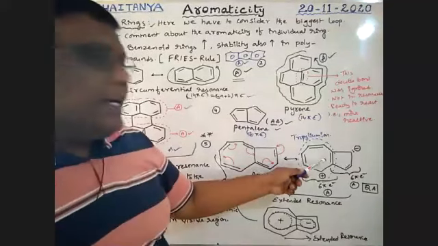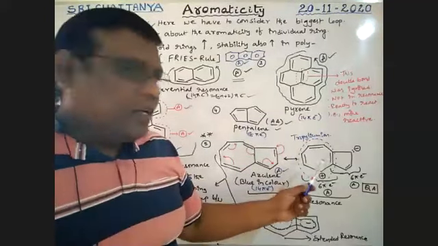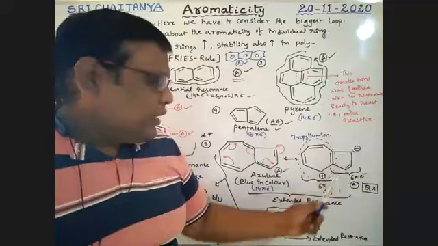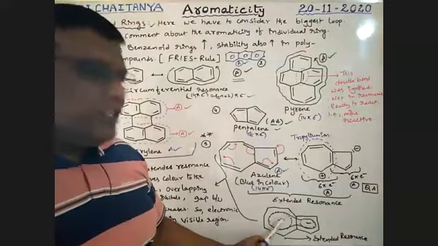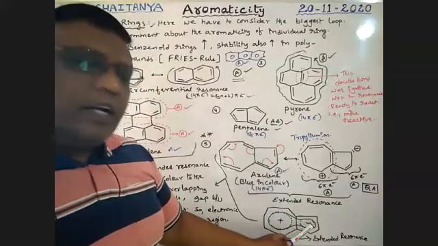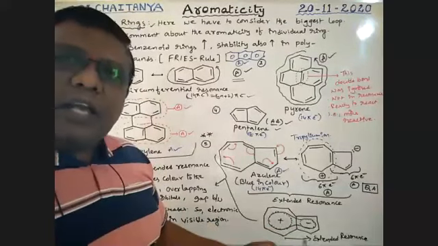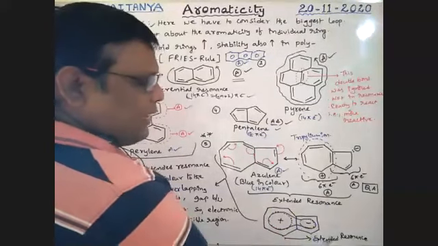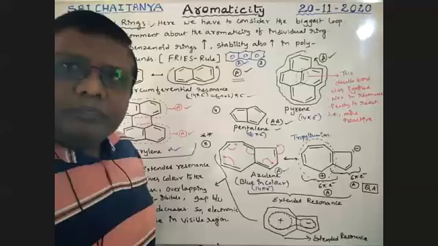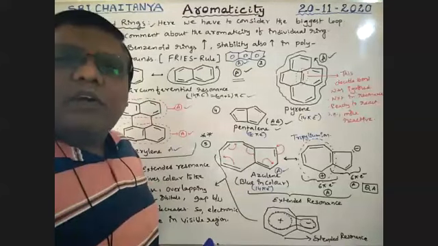Itself it is converted into a cationic condition, and the other ring is converted into an anionic condition. Therefore, overall, this 7-membered ring is in a positive condition and this 5-membered ring is in a negative condition. Overall, this ring and this ring are aromatic. This type of resonance is called extended resonance.